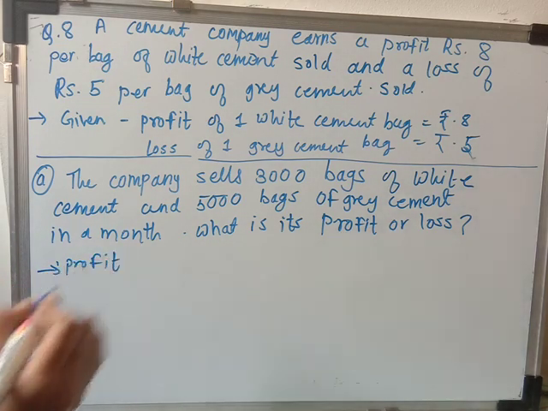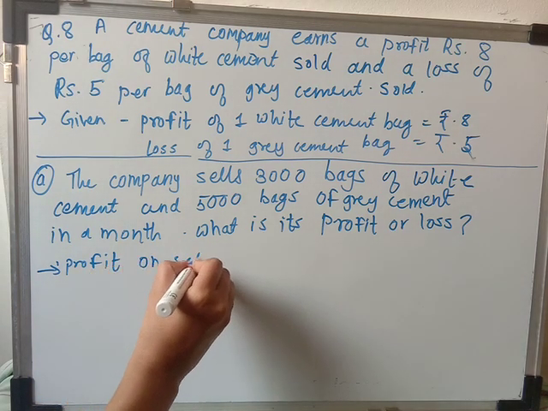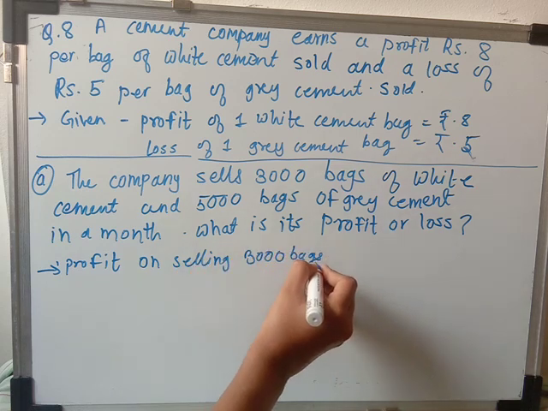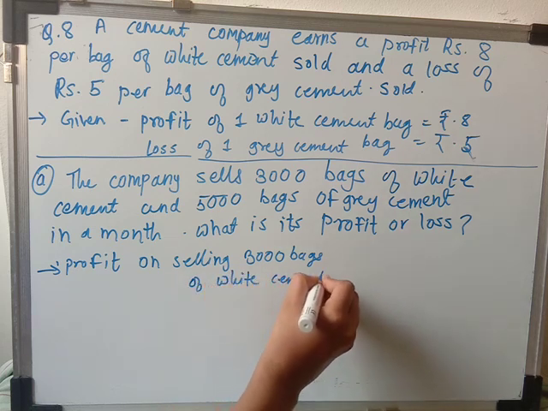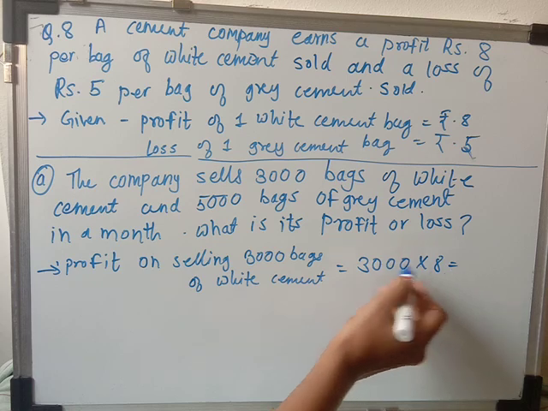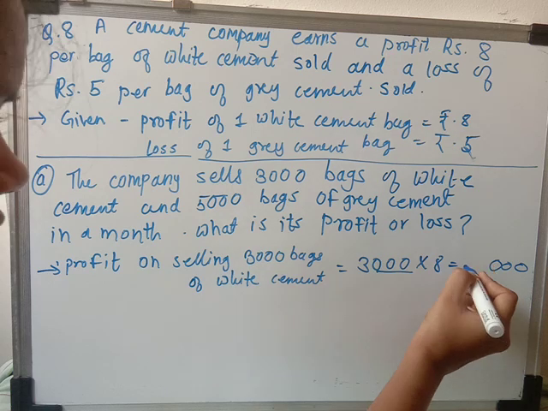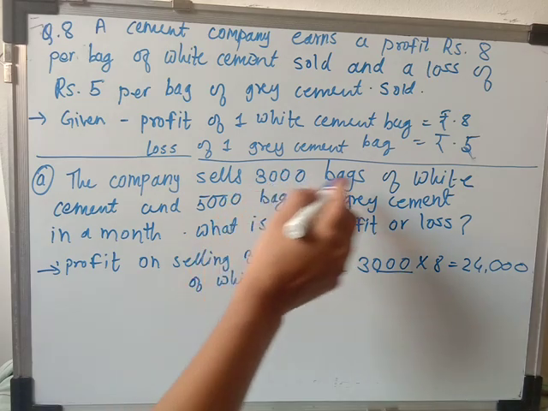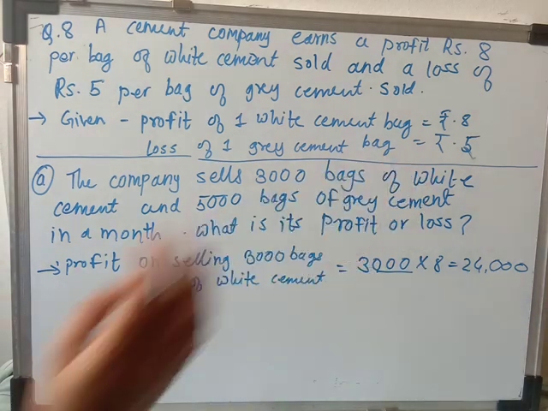I hope you are able to see what I am writing on the blackboard. Profit on selling 3000 bags of white cement. So we have to multiply this 3000 with the 8. How many zeros are there? 3 zeros as it is, and 8 threes are 24. So here they got the profit in that month after selling the 3000 white bags, that is 24,000. So this is the profit for the white cement bags.